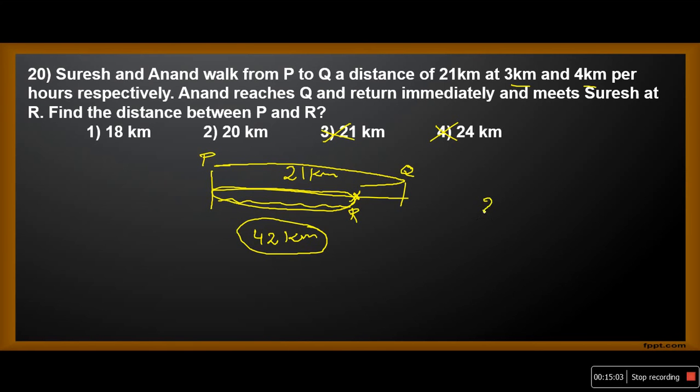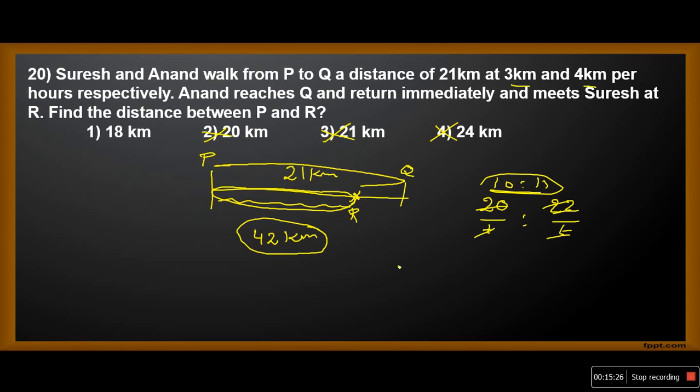If Suresh covers 20 kilometers, Anand has to cover 22, in the same time. We don't know the time, so let us take this as distance by time, which is nothing but speed. What is the ratio you are getting? The ratio you are getting is 10:11. But what is the ratio of the speeds here? 3:4. So option 2 is ruled out.